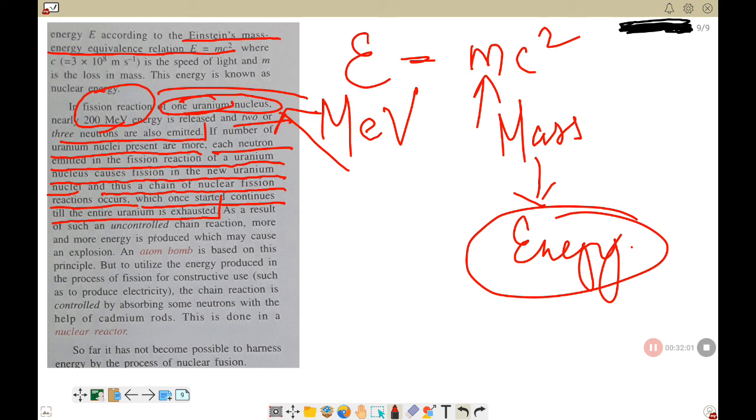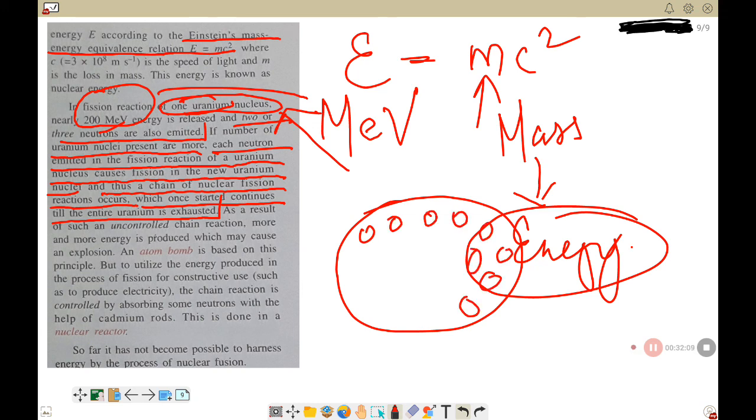Means, see, suppose you have a big chunk of uranium and it has a number of nuclei in it. There are many nuclei in this chunk. So if you just break one uranium nucleus, the fragment that comes out breaks another one, and the fragment from that breaks another. So in turn it forms a chain. So one bombardment will start a chain of reactions.